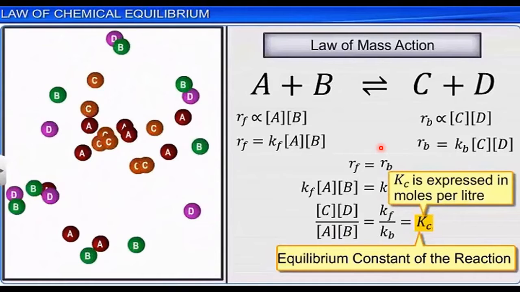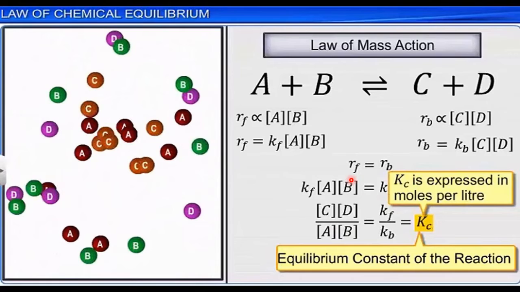But when the reaction is in equilibrium, what is the condition? At that time, the rate of the forward reaction is equal to the rate of the reverse or backward reaction. That means RF is equal to RB. What is RF? RF is KF into A into B. What is RB? KB into C into D. So both are equal now.